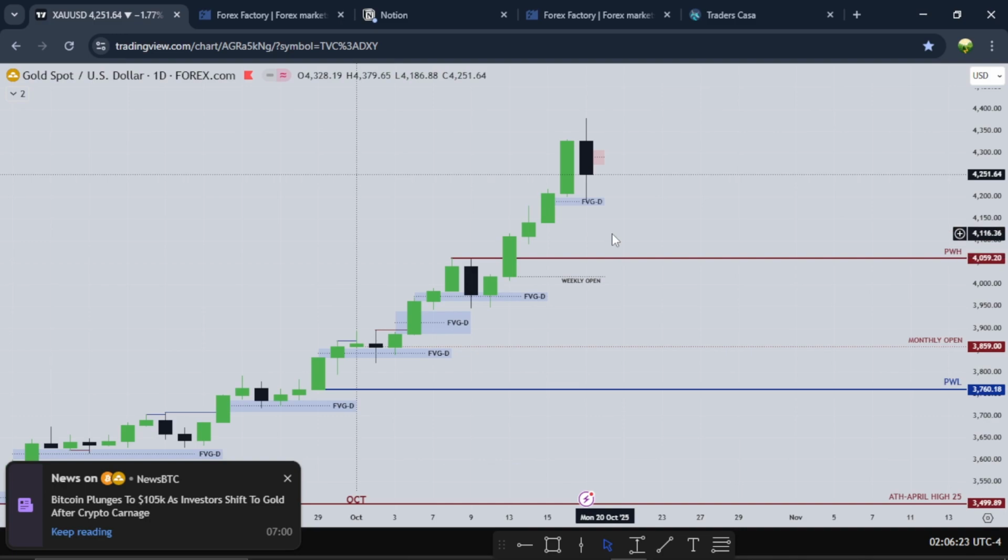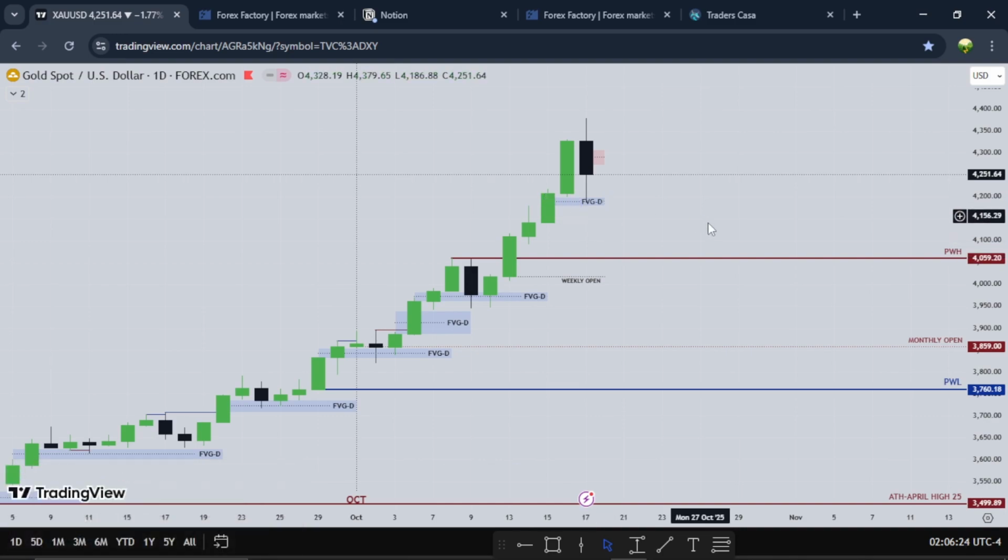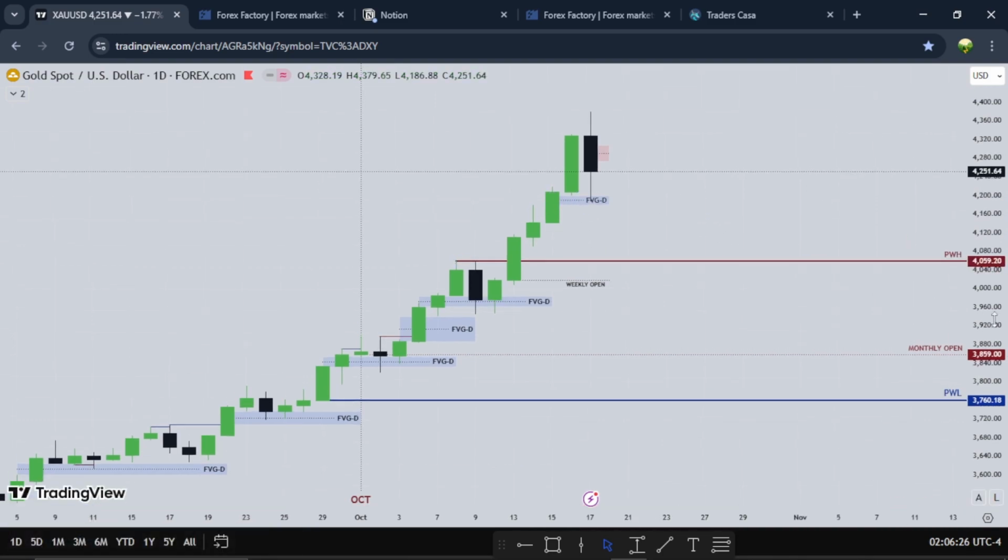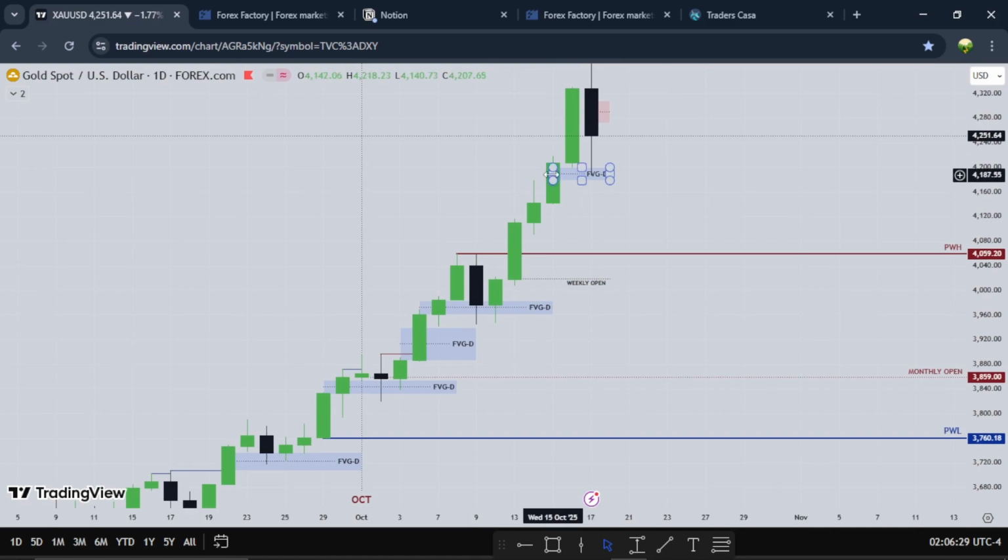So I'm watching this fair value gap. If we're going to use this fair value gap as support to go higher, then if this fair value gap fails, I want to see this one being used. Let me annotate this.